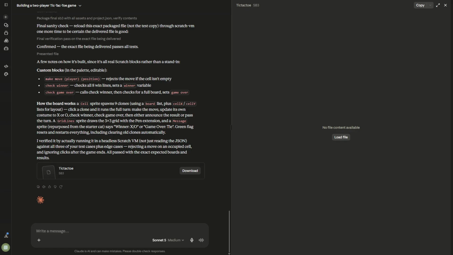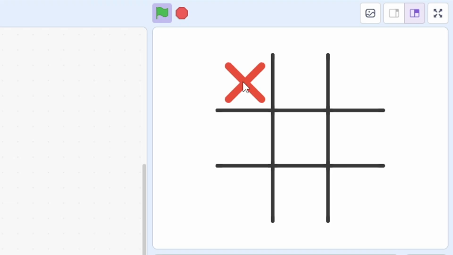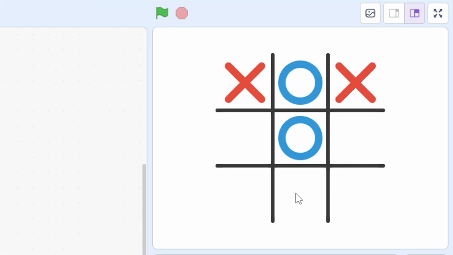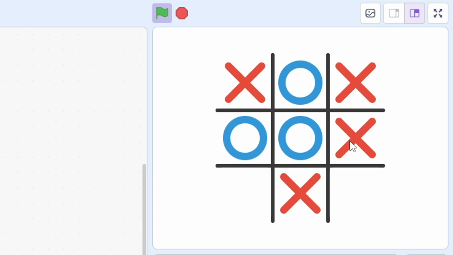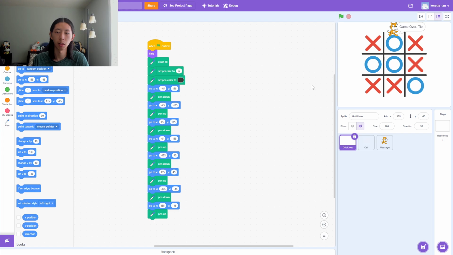Alright, here's what Claude generated. Now let's load it into Scratch and see if it actually works. So here's the game, and the first test I'm going to do is to tie the game. Okay, I don't have my headset on, but I like how it makes a sound when the game is over.